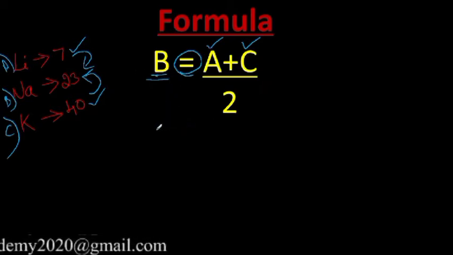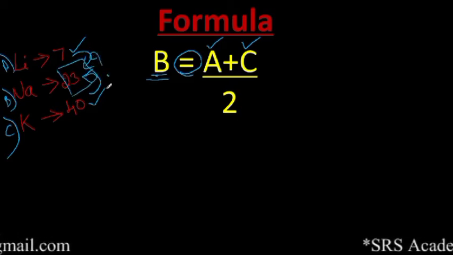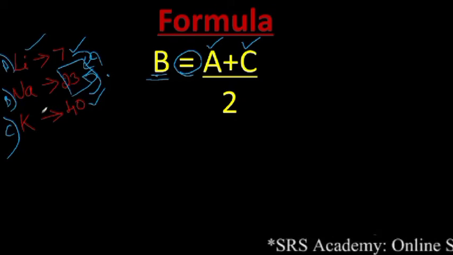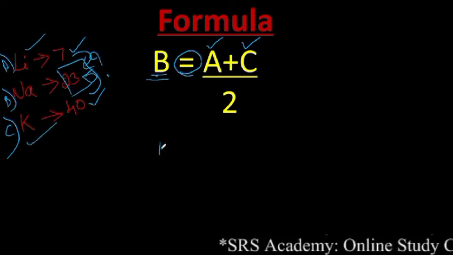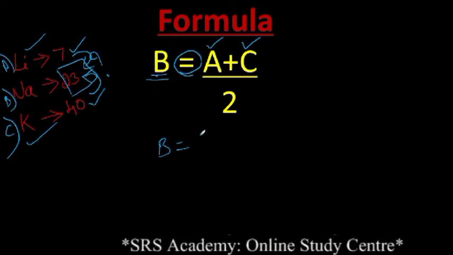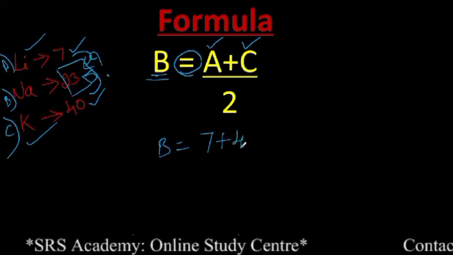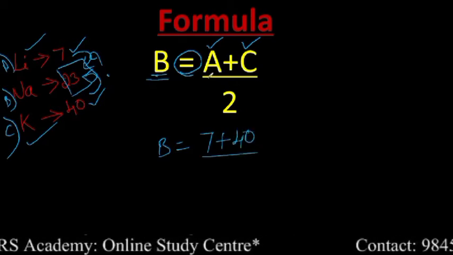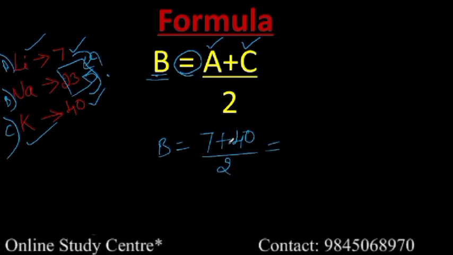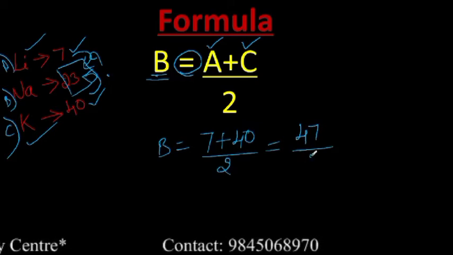For example, consider we don't have the atomic mass of the B element. Then how do we find the atomic mass of B when we know only the lithium and potassium masses? Just look here, B equal to, what is A? Atomic mass of A is 7, plus what is the atomic mass of C? It is 40, divided by 2, since it is an average. Then 40 plus 7 is 47, divided by 2.